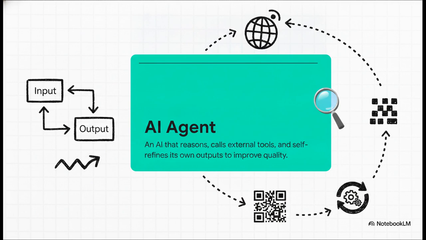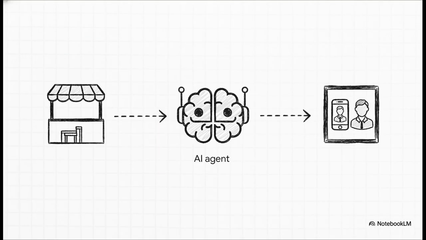If you ask it for something factual, it can jump out and call on a web search to ground your image in reality. If you ask for a QR code, it generates an actual scannable code. And amazingly, it self-refines. It actually checks its own work and corrects its errors before it even shows you the final result. What's truly fascinating here is how Muse integrates with the real world.